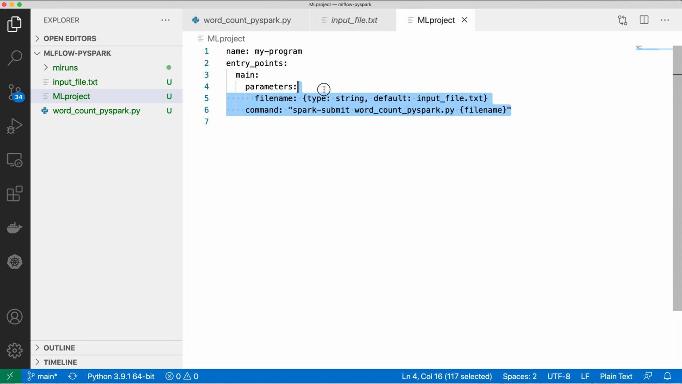So this is the syntax of my MLflow project inside the ML project file. As I said, you can run any program. It's not limited to Spark Submit. If you want to run Python, just change it with the Python command. If you want to run a shell script, just change it with the shell script command. So whatever command you want to run, you can change that command, and then you can have different execution environments. One is Docker, one is Conda, and one is the local system without a Conda environment. So let's try to run this program now.